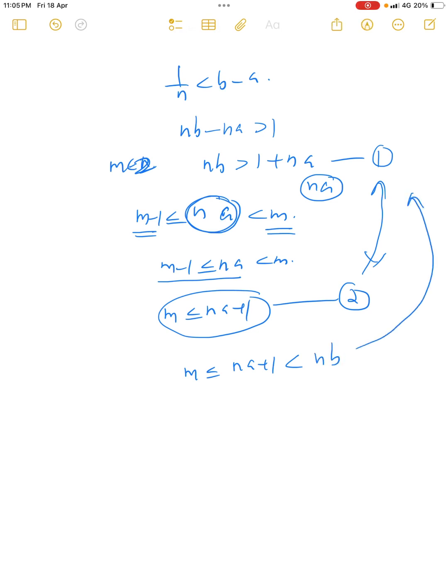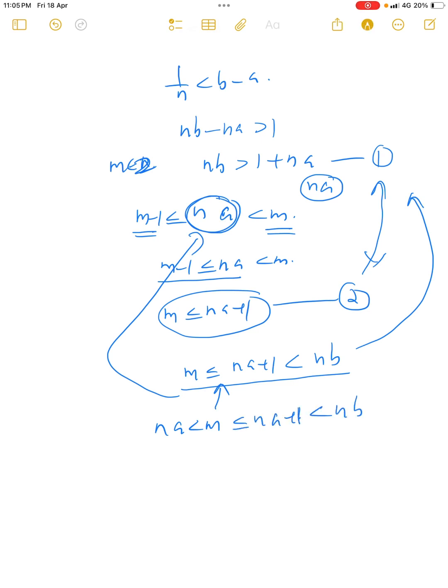Okay, we got the inequalities, that is m is less than or equal to na plus 1, which is less than nb. And also we know that na is less than m. So we can write na is less than m, and if we combine this inequality, that is na is less than m, less than or equal to na plus 1, less than nb.